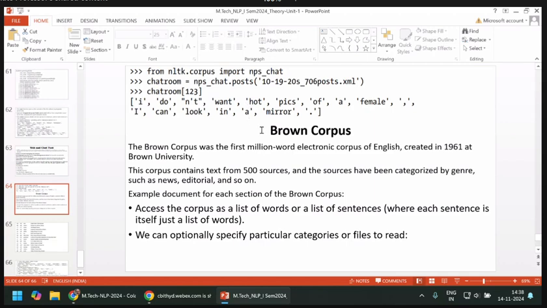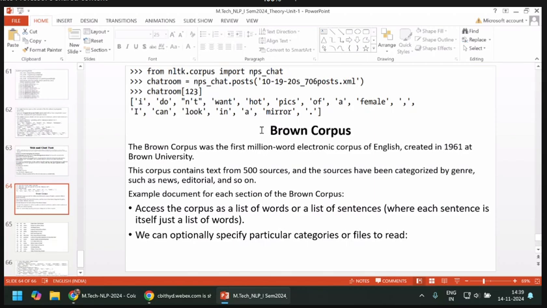Next is the Brown corpus. All of you know this Brown corpus. This was the first million-word electronic corpus of English, created in 1961 at Brown University. Based on this, you can also gather different varieties of sources.